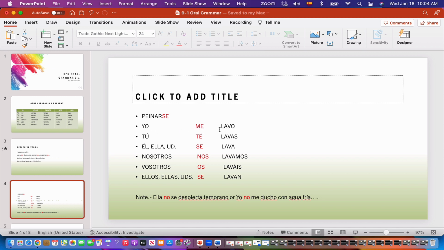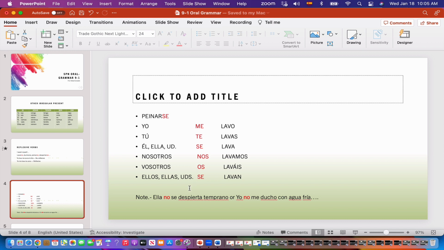So, yo me lavo, I wash myself. Tú te lavas, you wash yourself. Él, ella, usted se lava. He, she, you wash themselves, and so on. So remember, it's me, te, se, nos, os, and se.